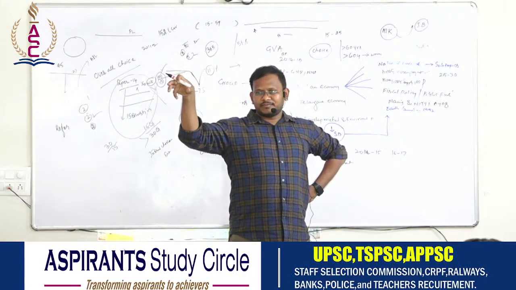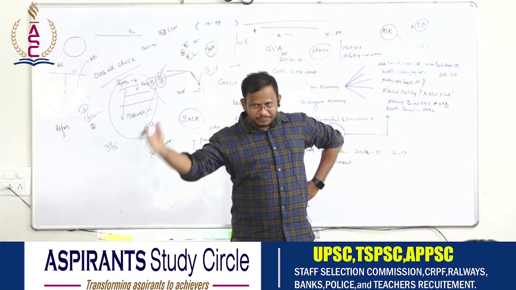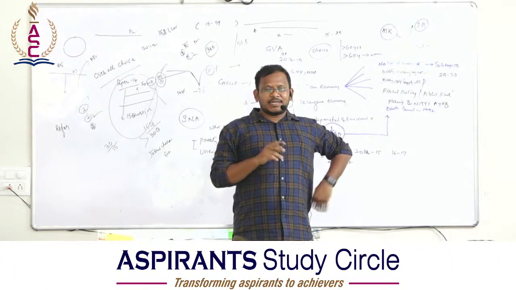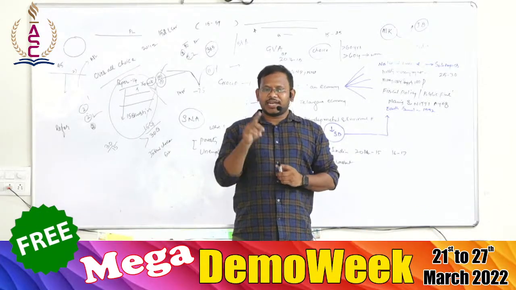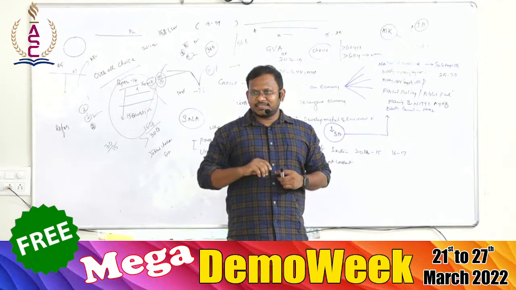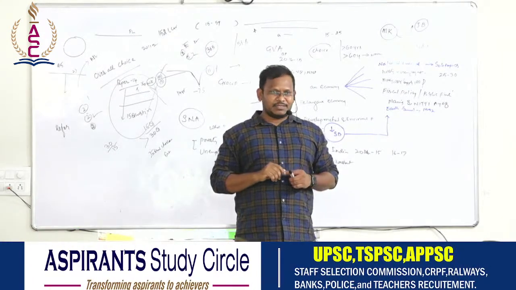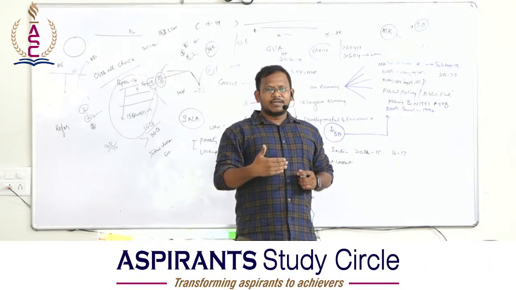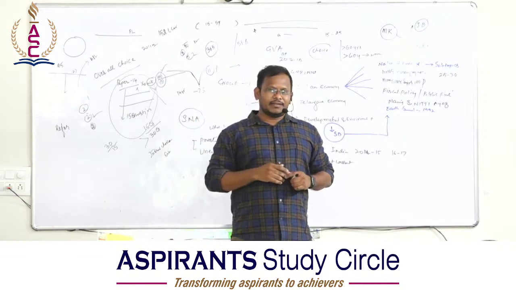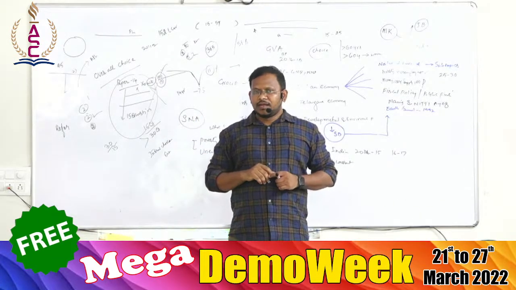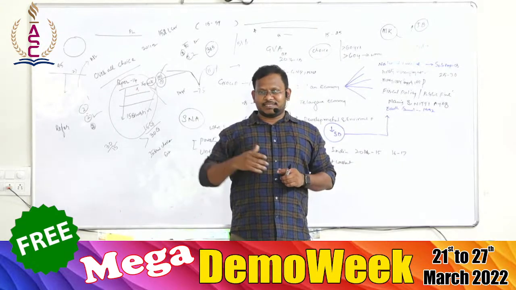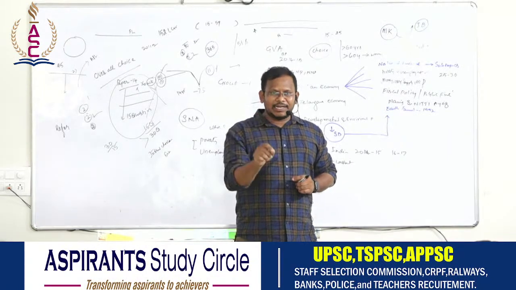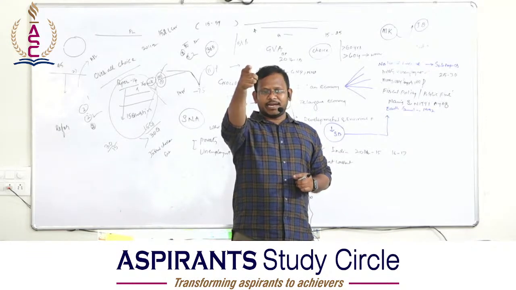target people. You should think about your target people. This is your first question, first phenomenon, first rule. Suppose what is Telangana is your question. If your target people is a 3rd class student, then your writing style will be different. If your audience or target people are general citizens of India, then your target is different. Suppose your target people are IAS officers, then your writing style would be different. That is the reason why, whenever you are writing a particular answer, think about your target.